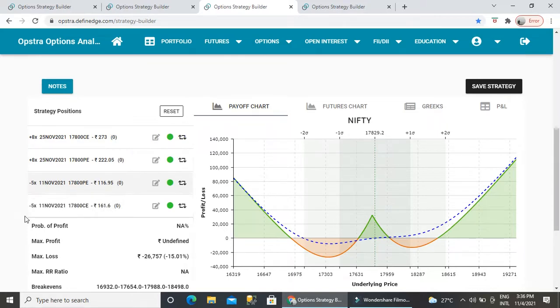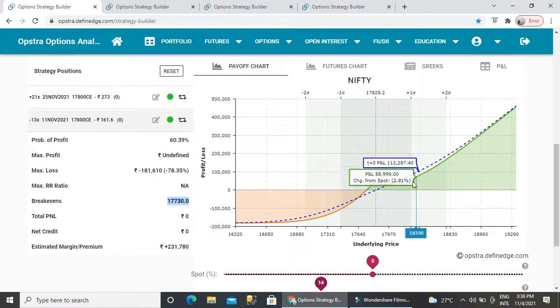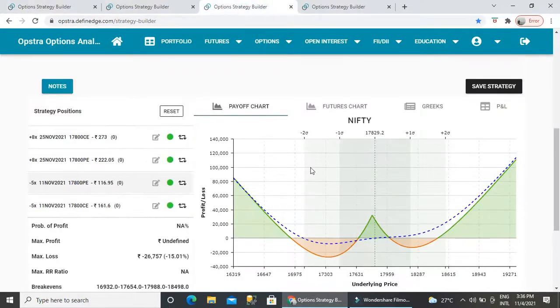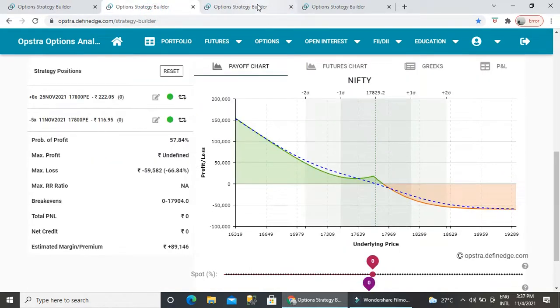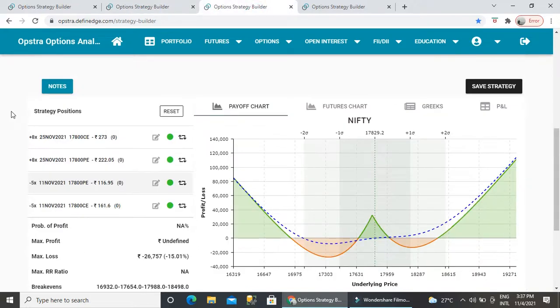This way it forms a similar pattern set for the uptrend. If after sideways it goes into a downtrend, you can square off the call position and retain only the put position. So it is easy to switch from up to down, down to side, side to up, everything you can do.